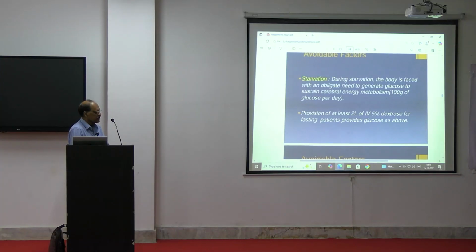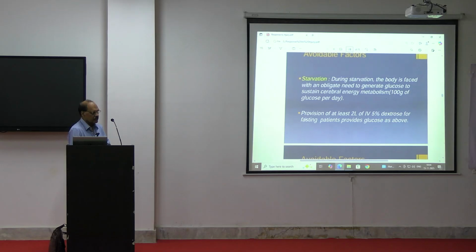Then starvation should be avoided. During starvation, the body is faced with an obligate need to generate glucose to sustain cerebral energy metabolism. This means 100 grams of glucose per day is needed in those injured patients, and we should avoid starvation as quickly as possible.